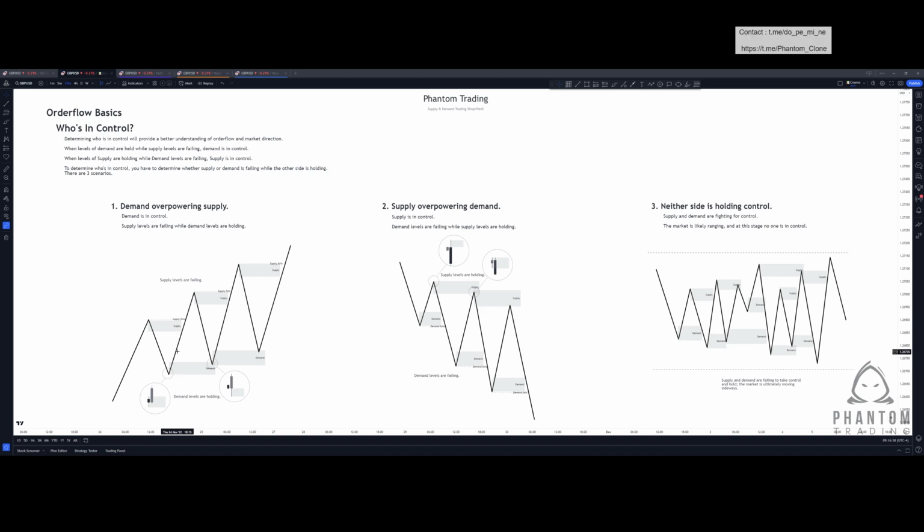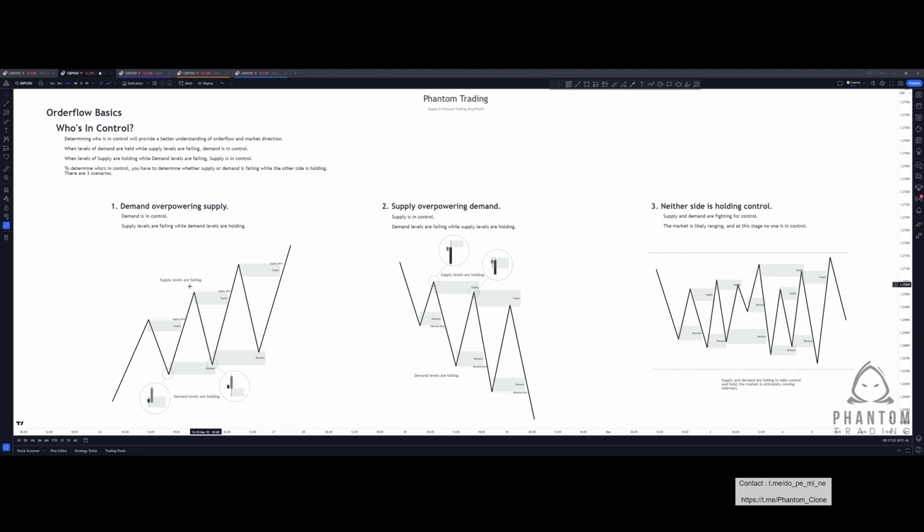If our expectation is that price is going to continue higher, what we are going to start seeing is that supply levels are going to fail as the market trades higher, breaking past the continuation point high of the bullish structural range, forming a new higher high. And when price enters that pullback phase and starts trading back to form a higher low, it's going to tap into a level of demand. So what we're seeing is supply failing and demand holding control.